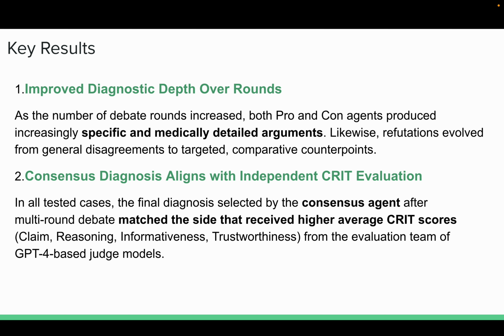In our tested cases, the final diagnosis selected by the consensus agents after multi-round debate matched the side that received higher average critic scores from the evaluation team of GPT-4 based judge models. This suggests that structured large language model debate, when paired with an independent critic, converges toward clinically preferred answers.